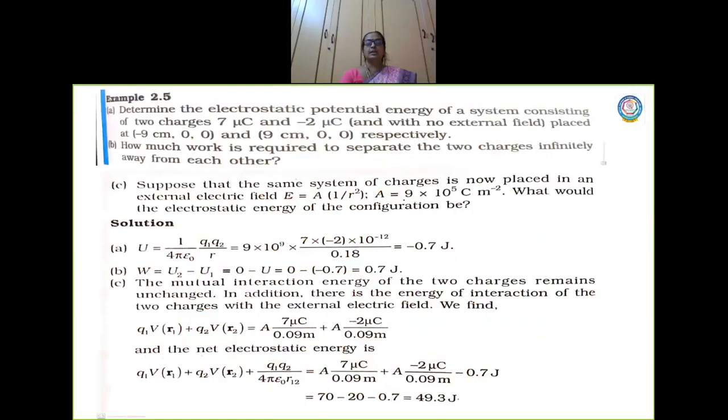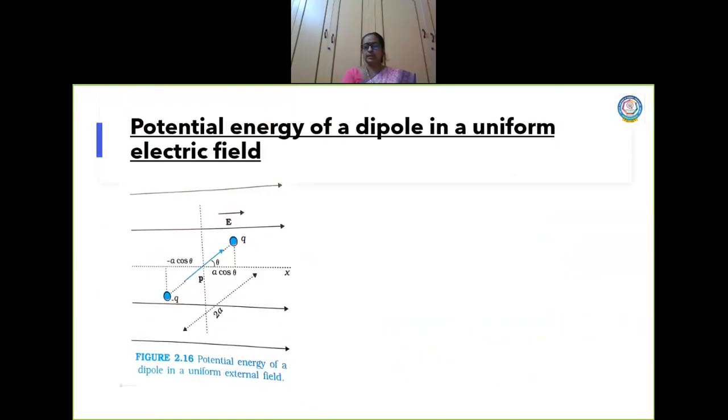Again I repeat, whenever you keep a dipole in a uniform electric field, it will experience a torque and it will try to align itself in the direction of the electric field.